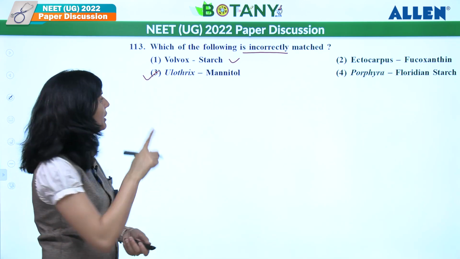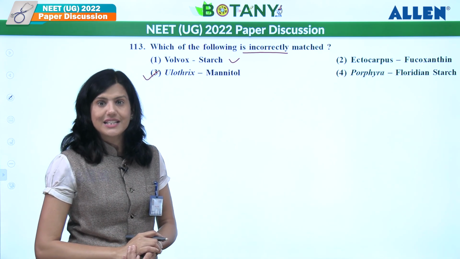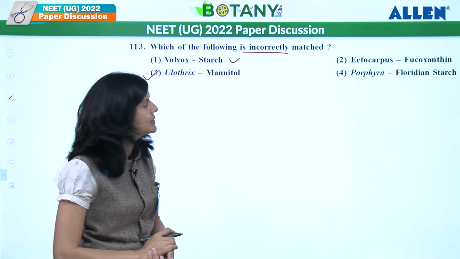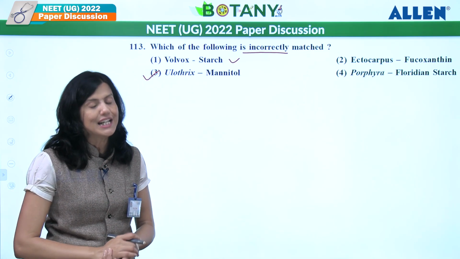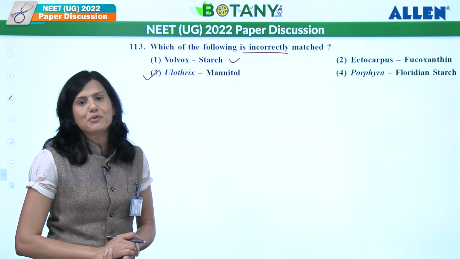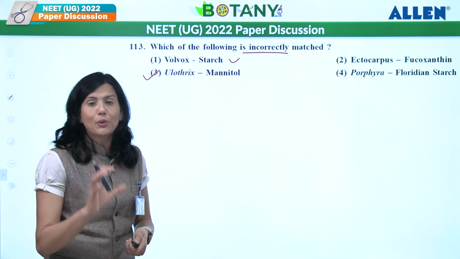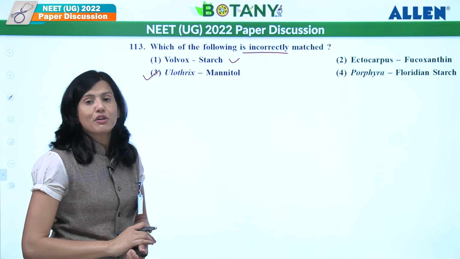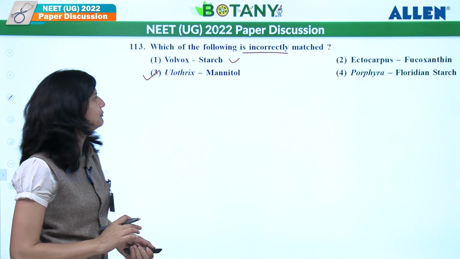What is the incorrect one over here? Third one. Ectocarpus, fucoxanthin, it is a pigment. Ectocarpus is brown algae, so the major pigment is fucoxanthin. Porphyra, Floridean starch. Porphyra is red algae, so definitely the stored food will be Floridean starch. And mannitol is the stored food form in Phaeophyceae. So this is incorrect here. Answer will be the third one.